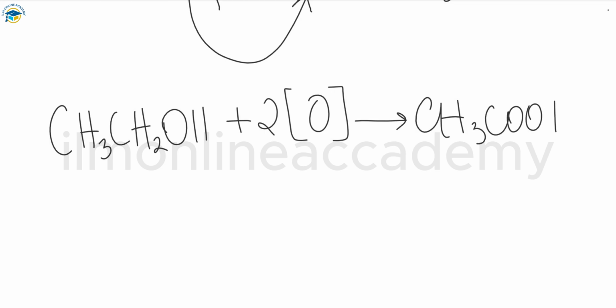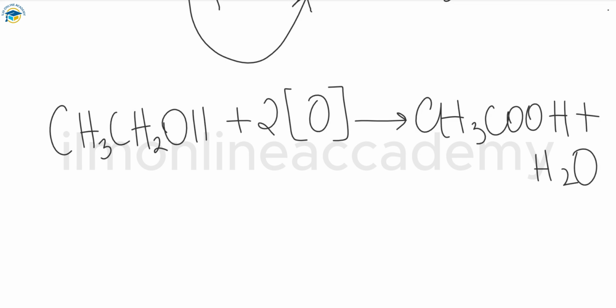So we have ethanol, CH3CH2OH, reacting with oxygen, the monatomic oxygen we are taking for this reaction, and we have acetic acid, CH3COOH, released, plus water.